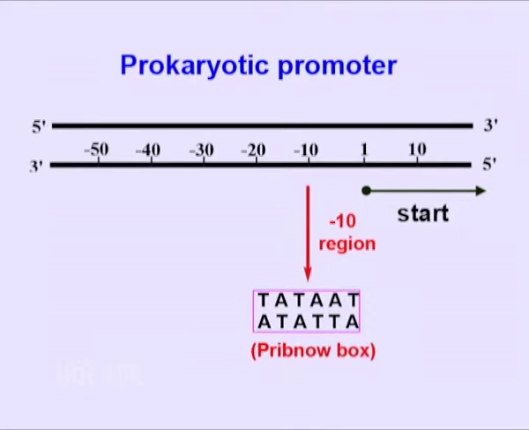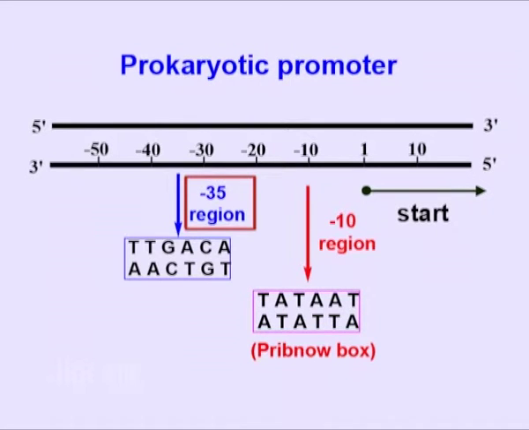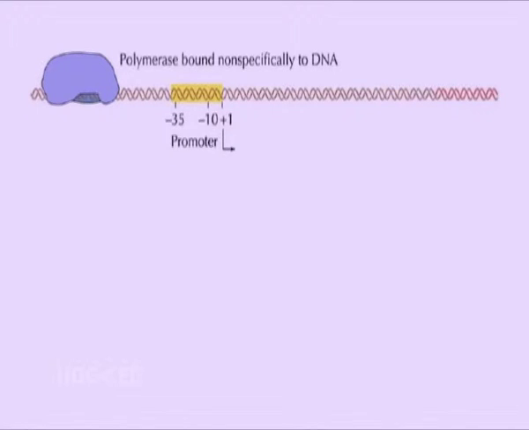Generally, it has the consensus TATAAT. The -35 sequence that is lying 35 base pair upstream has consensus TTGACA. RNA polymerase core enzyme first of all binds to the -35 region, which is the recognition site and the binding site of it. Upon binding, the RNA polymerase core enzyme scrolls upstream from -35 sequence coming to -10 region.